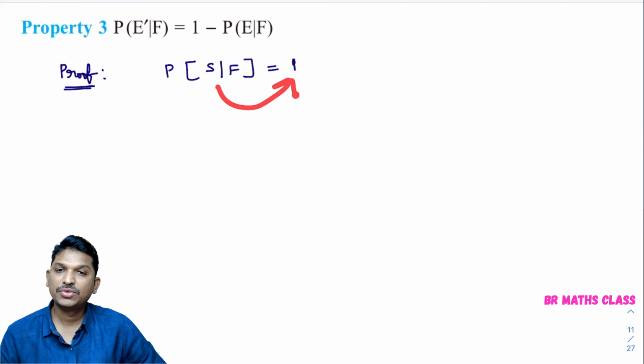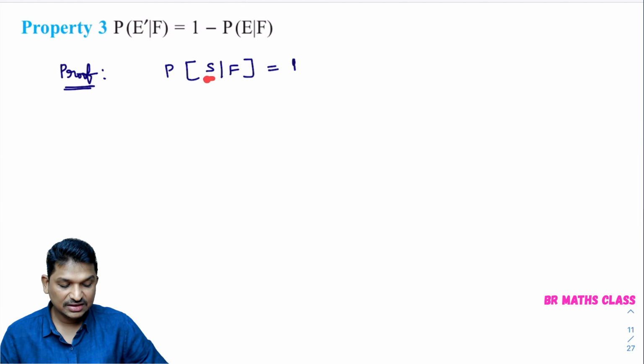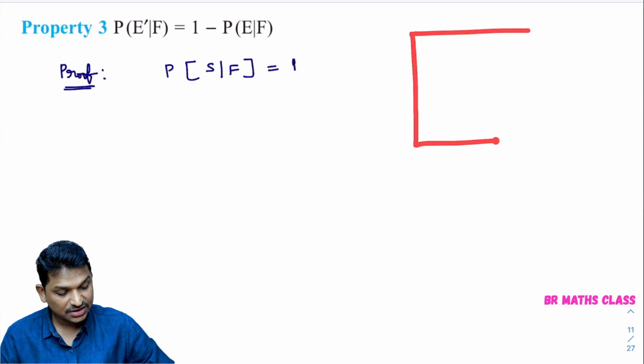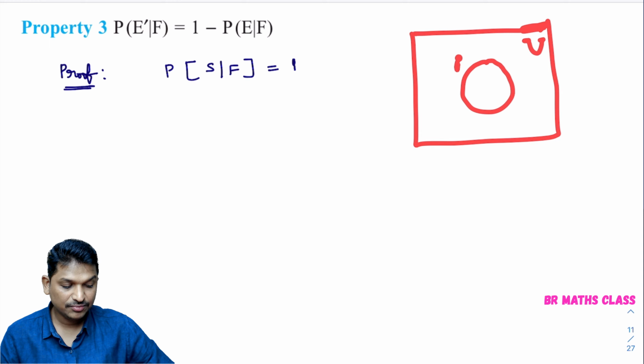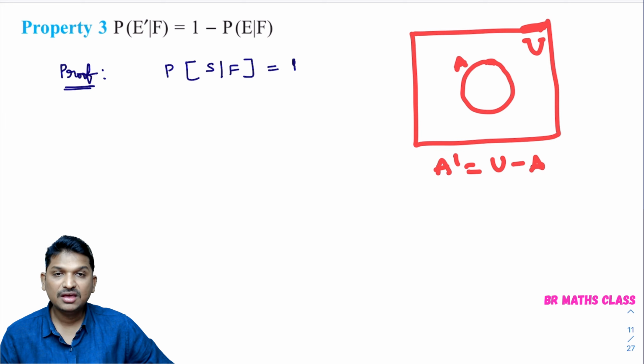What is S? S is the sample space. I think you know this set knowledge. This is the universal set, denoted by U. This is set A, the circle, right? What is A dash? A dash means U minus A: the universal set but not A.